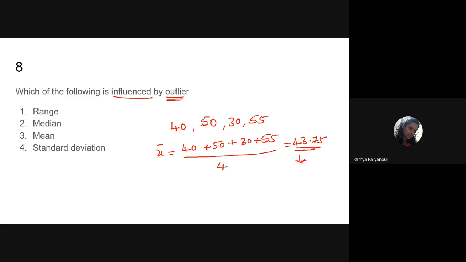Now suppose one fellow, instead of 55 kgs, is weighing about 105 kgs. How will our mean change? Let us see this.